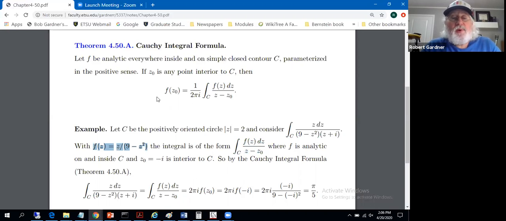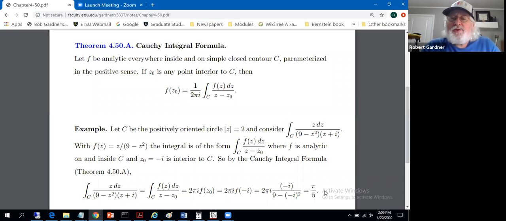Cross multiply by the 2 pi i, the integral is rewritten in terms of f of z and z minus z sub 0. We get 2 pi i times the function value at z sub 0. The function we've chosen is as given, and z sub 0 is negative i, so we plug negative i into this function f, giving us negative i in the numerator, 9 minus negative i squared in the denominator. The 2 pi i comes along from the cross multiplication, and when we simplify, we get pi fifths.